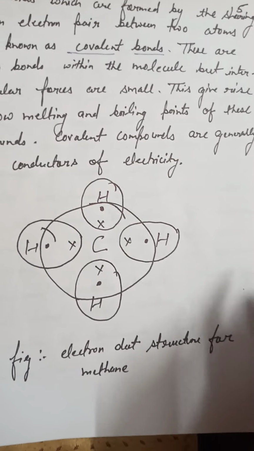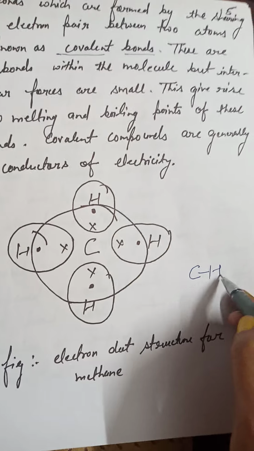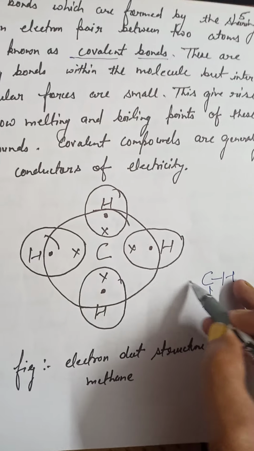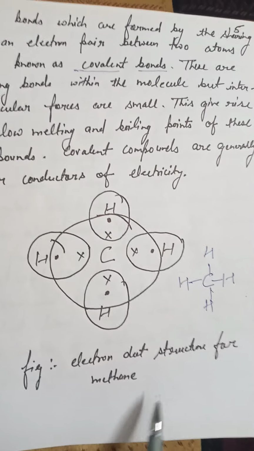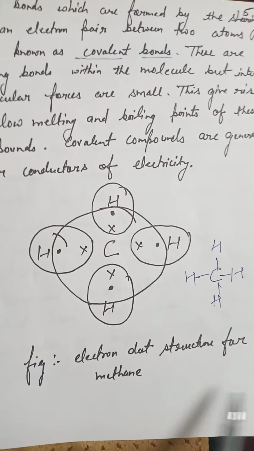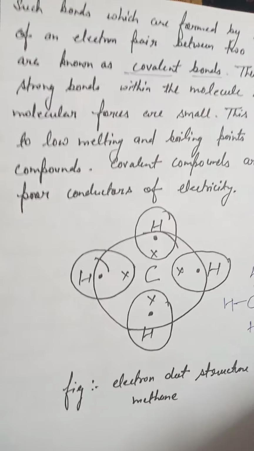So the formation of the structure will give rise to the structure like C with H, H, H and H. This is the final structure, CH4. So this is the electron dot structure for methane, showing how methane is formed. Okay class.